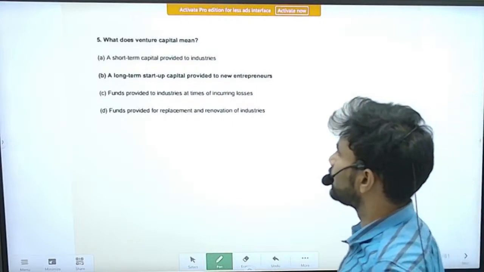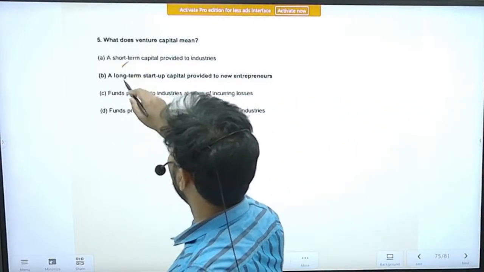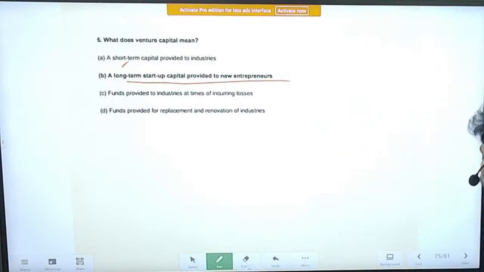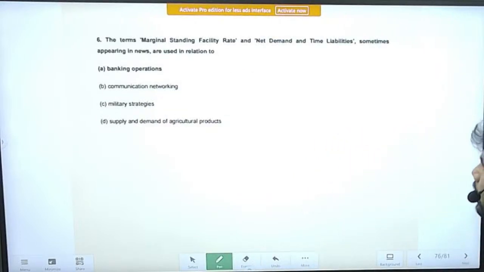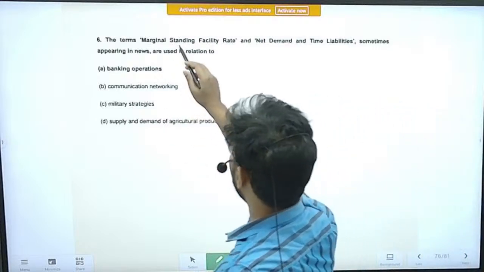So what does venture capital mean? Venture capital is a long-term startup capital provided to new entrepreneurs. Right. Next is marginal standing facility rate.